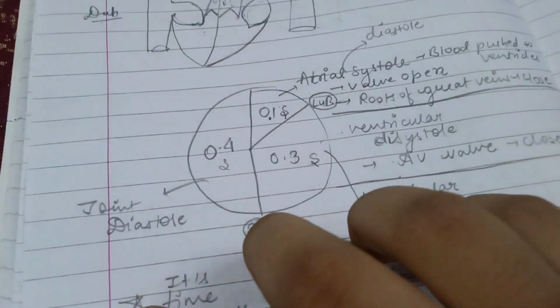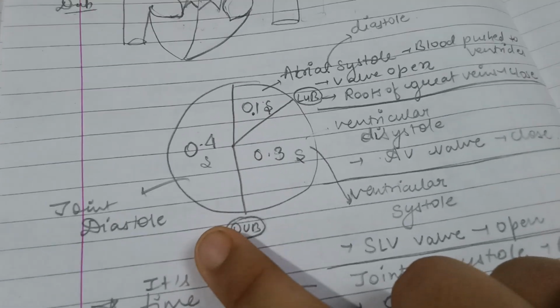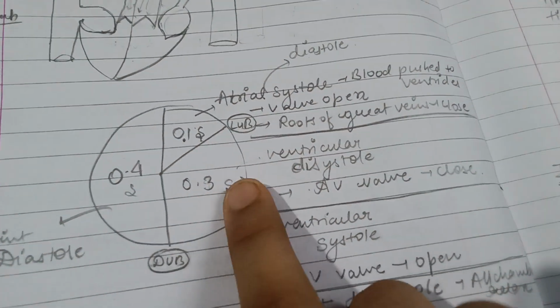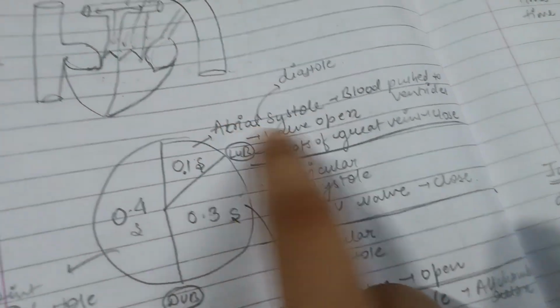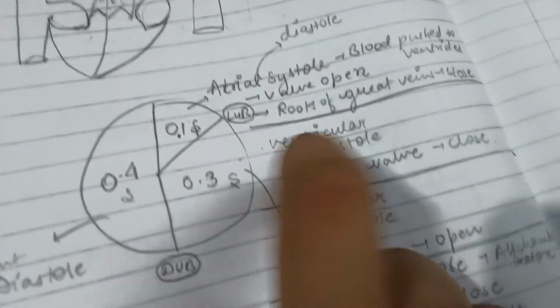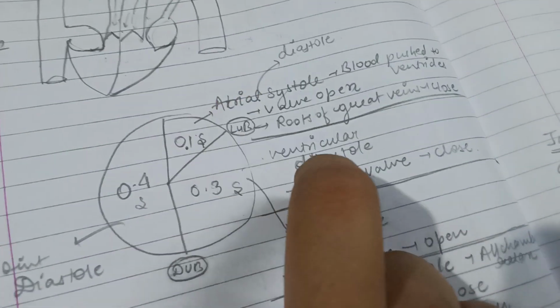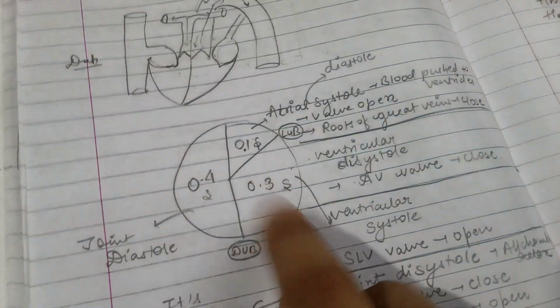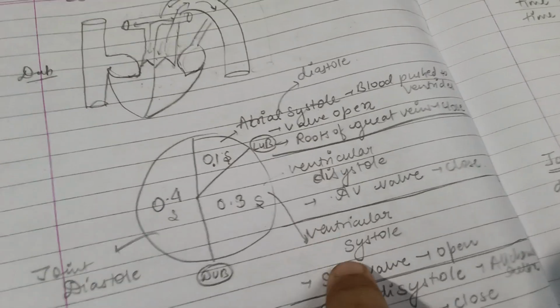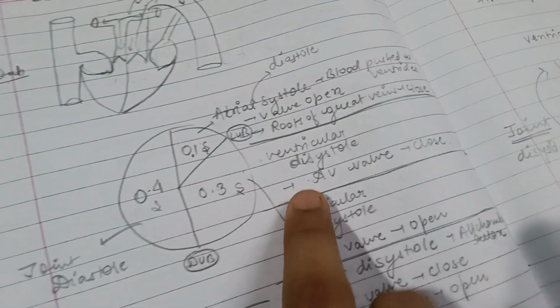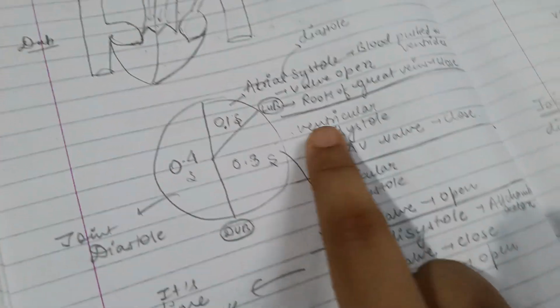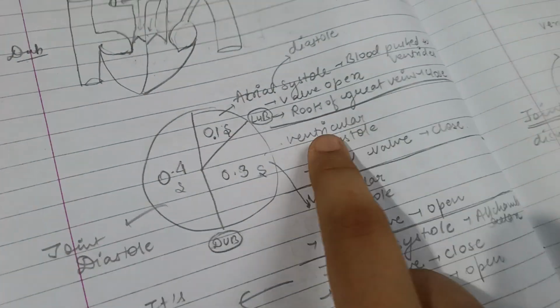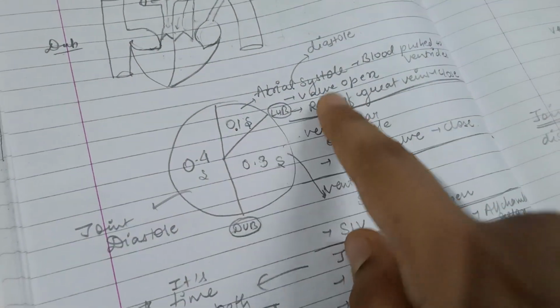And then afterwards we have ventricle diastole. Ventricle diastole happens after it has completed ventricle systole, then it will complete diastole also, which means these two happen simultaneously. But this starts after the ventricle systole, and this diastole continues till the arterial systole.